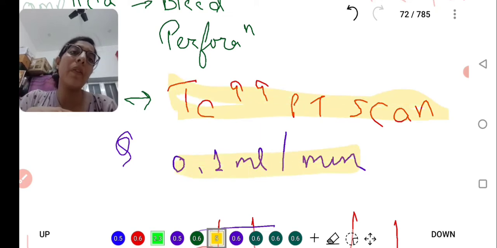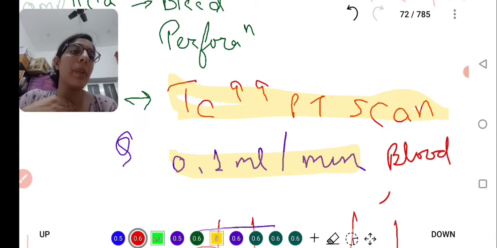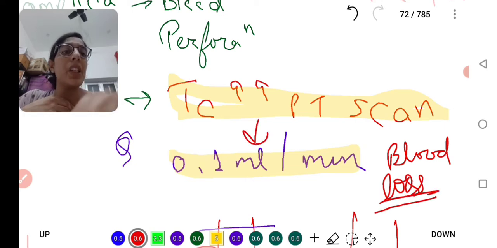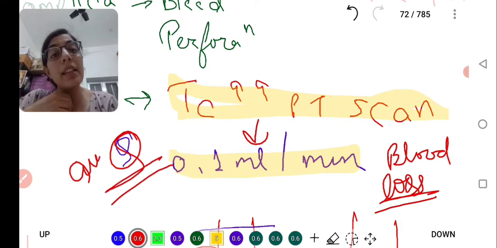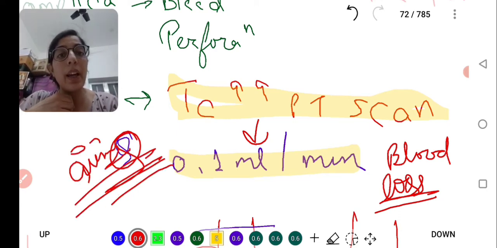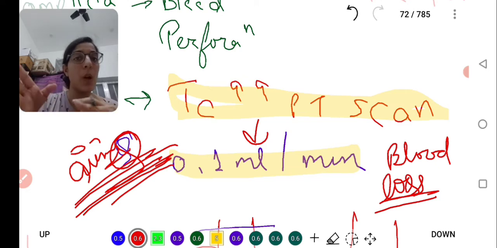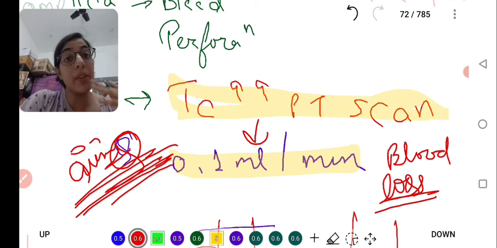It can detect 0.1 ml per minute of RBCs, meaning blood loss. This much amount of blood loss can be detected by the technetium 99m pertechnetate scan, and this will also be asked in AIIMS. That's why there are many questions from this topic, and that is the reason this topic is very important.